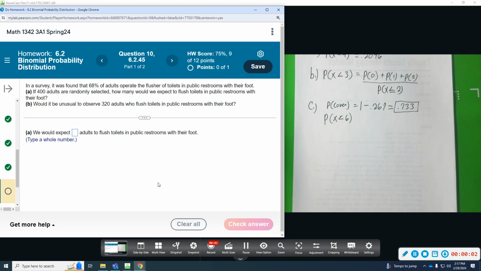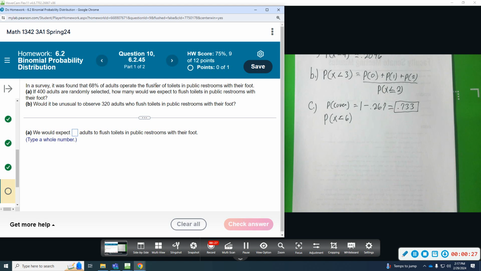All right, question number 10. In a survey, it was found 68% of adults operate the flusher of toilets in public restrooms with their foot. If 400 adults are randomly selected, how many would we expect to flush the toilets in public restrooms with their foot? Would it be unusual to observe 320 who flush with their foot?